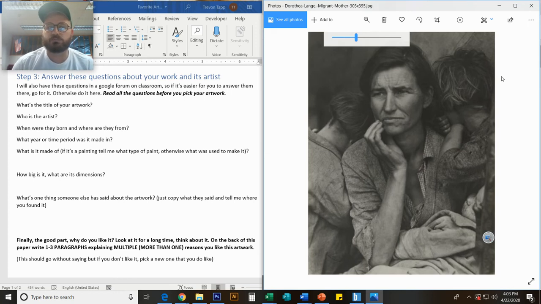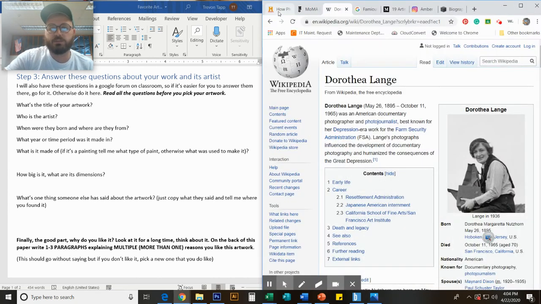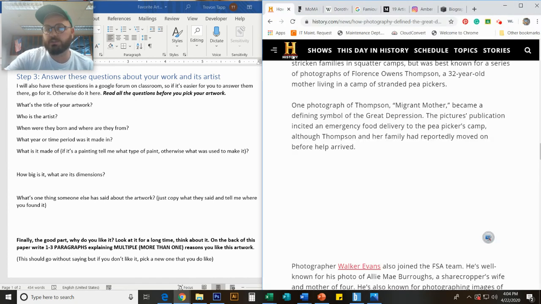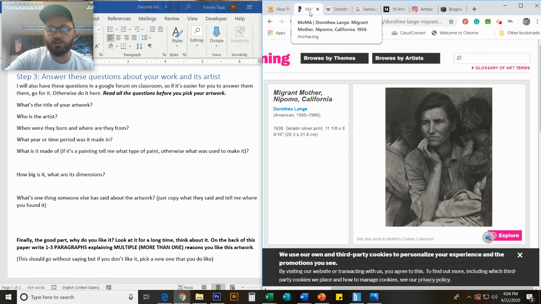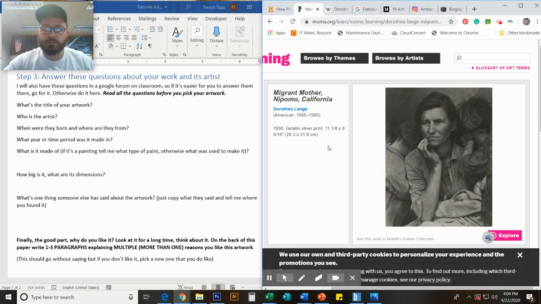And so since I had it, I searched Dorothea Lange. I found a history website that has stuff on it. I found the actual entry for the artwork on the Modern Museum of Art website, and I found her Wikipedia. So here's where I would get the dimensions.